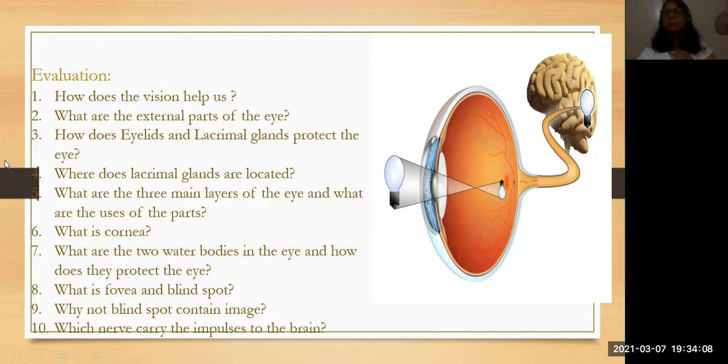So go through the explanation properly, watch the video properly, and then collect the points, and also the picture. The eye picture is very important. So try to practice that eye picture. Okay. Write down the evaluation. So understand it in the proper way. Then you write the proper answers for the evaluation. Everything is there in my explanation and the notes that I have given here. So go through it properly, and then you will get those answers.